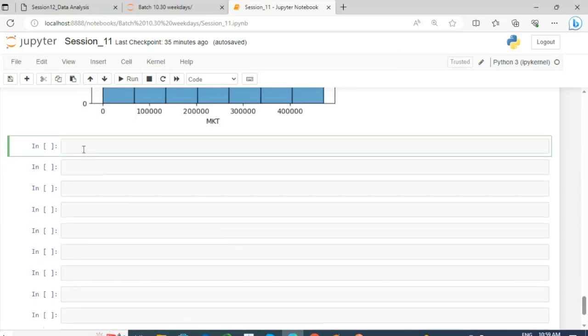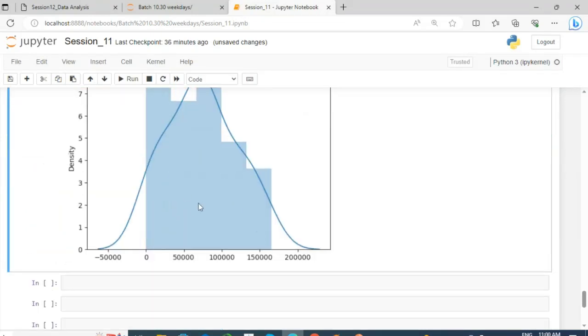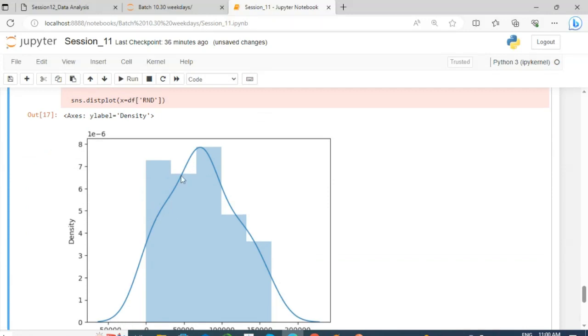Next, a chart we can draw for numerical data is the distribution plot. The distribution plot is sns.distplot, and just pass x equal to df['R&D'] column. This graph is similar to a histogram, but we will get the curve, or you can say the distribution curve, for our data.